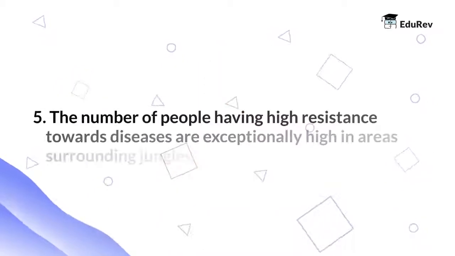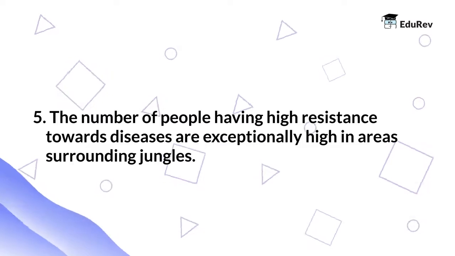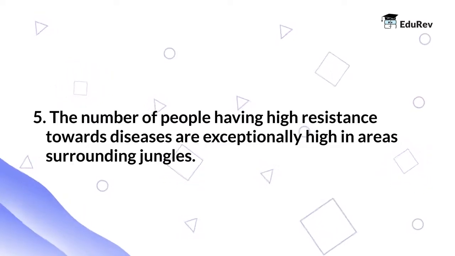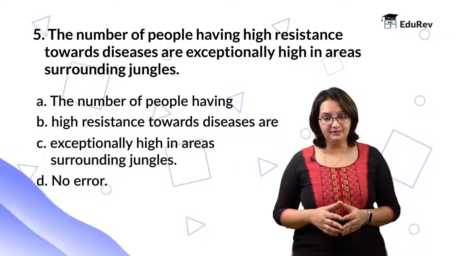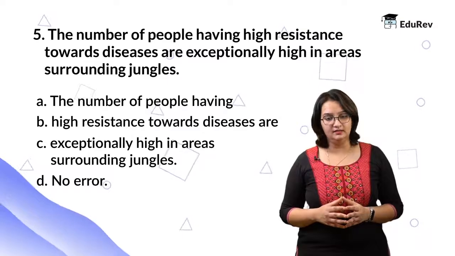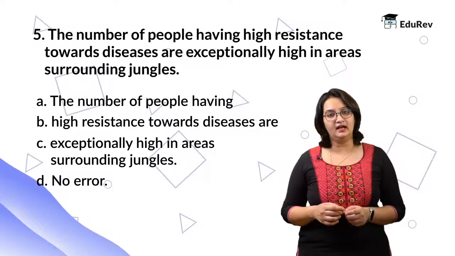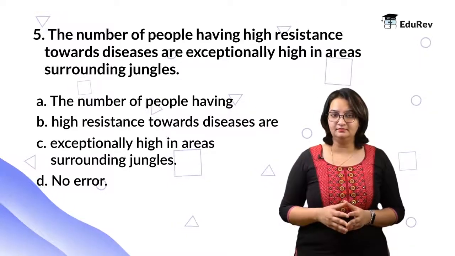Let's take a look at another example. The number of people having high resistance towards diseases are exceptionally high in the areas surrounding the jungles. Now, part A, the number of people having. Part B, high resistance towards diseases are. Part C, exceptionally high in the areas surrounding the jungles. And part D, no error.